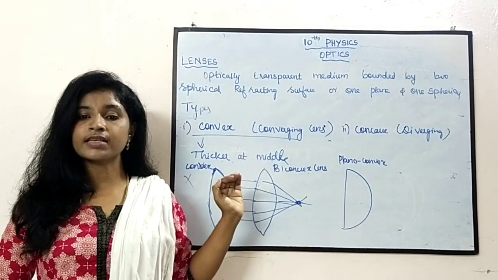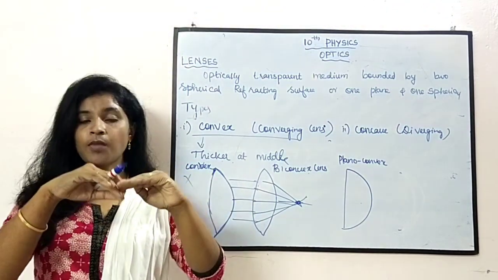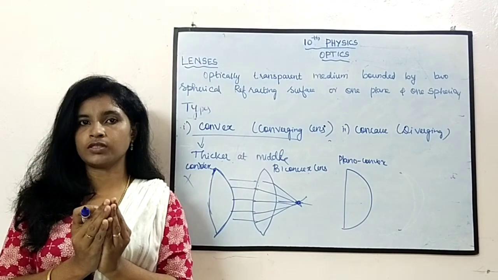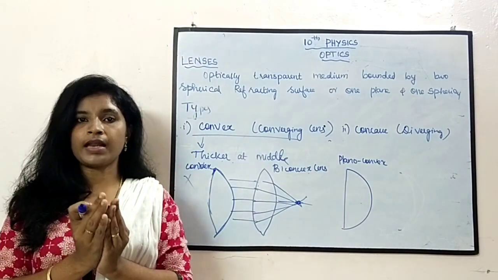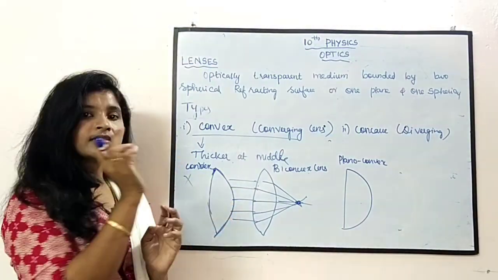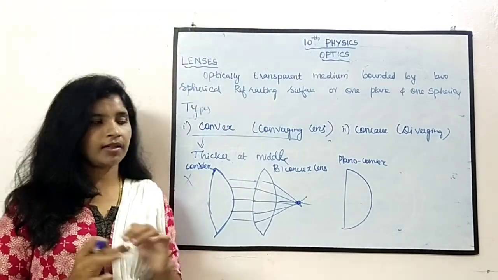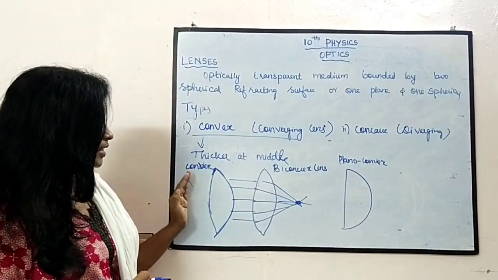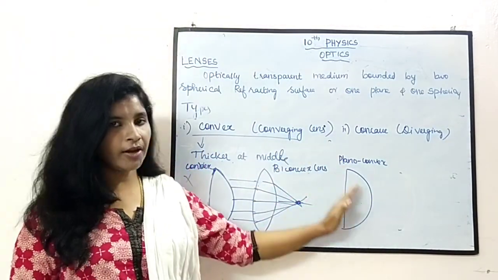What is a convex lens? It is bounded by two spherical surfaces. At the middle it is thicker than at the edges. There are so many types: convex lens, biconvex lens, plano-convex lens.